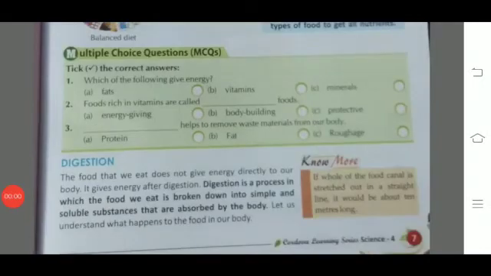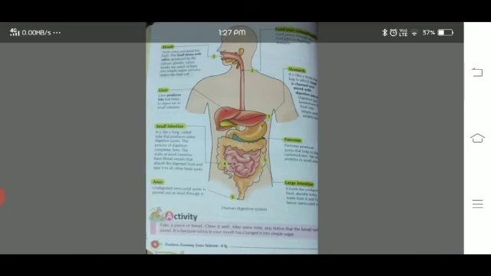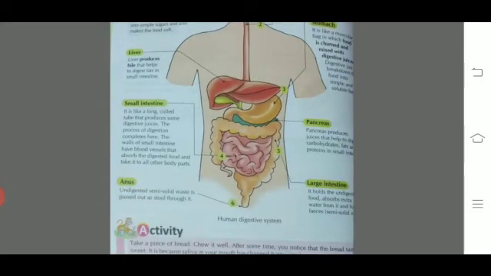Now our next topic is digestion. So what do you understand by the term digestion? Yes, the food which you intake is in complex form. It is broken down into simpler form and gives you energy. All this process is known as digestion. Digestion starts from the mouth and ends at the anus.